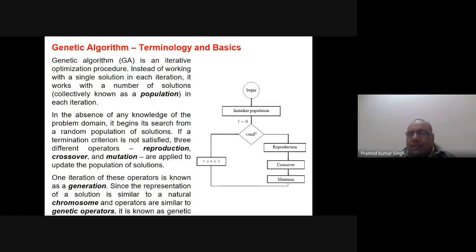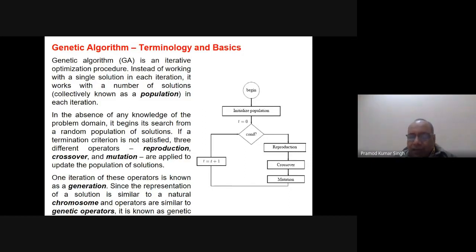Then we go for the crossover operation, and this crossover operation is basically the mating. The output of the reproduction or the selection is known as a mating pool. From the mating pool we randomly take two solutions, and those two solutions are termed parents, and these parents will do the mating and generate the children. The two parents generating the children is known as crossover. And then we take the crossover outputs into the mutation phase, and they may or may not mutate.